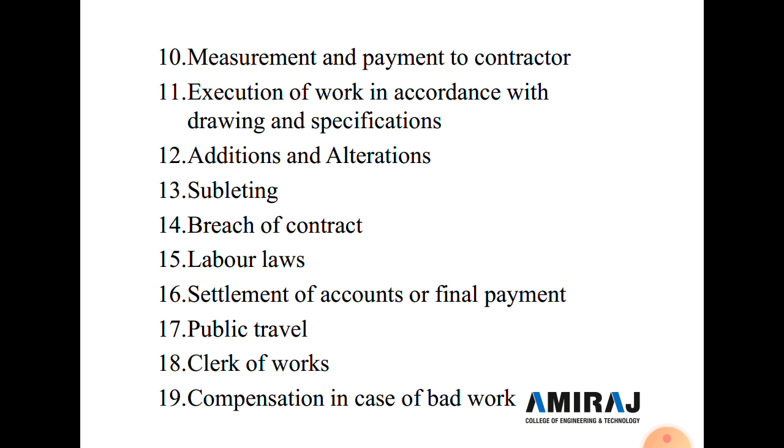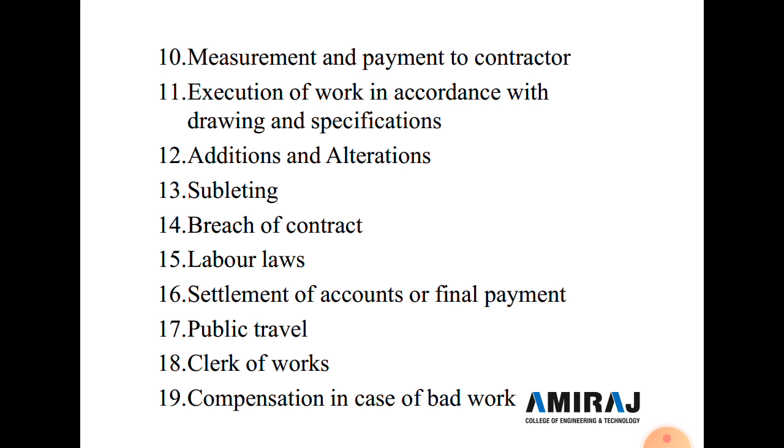Now the 14th type of condition of contract is breach of contract. In case the contractor fails to carry out the work within the contractual obligation, the owner must have the right to claim damages for breach of contract. However, such damages will not always be an adequate remedy, and a provision must be made in order to get the work completed.